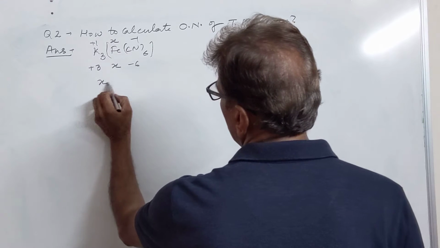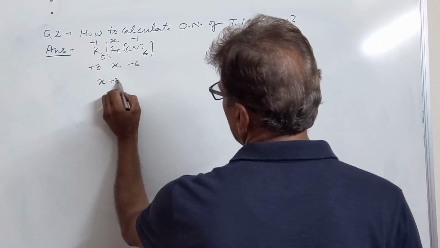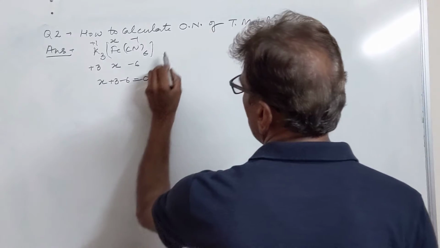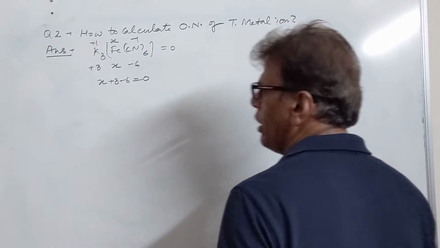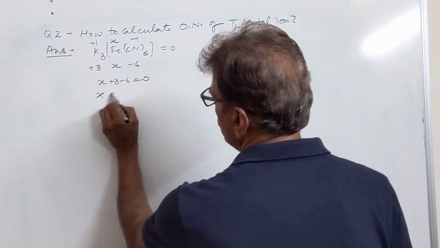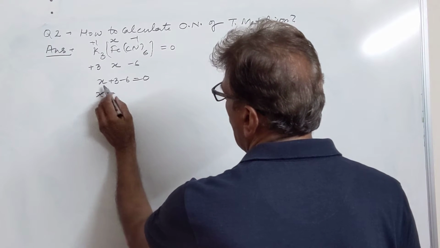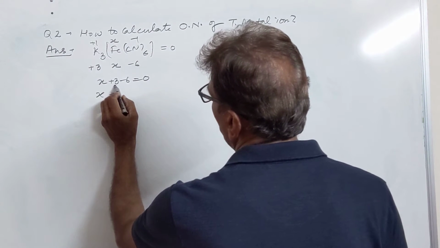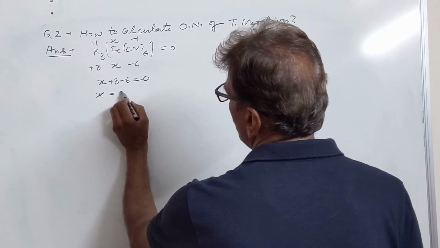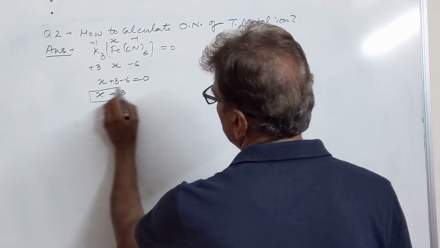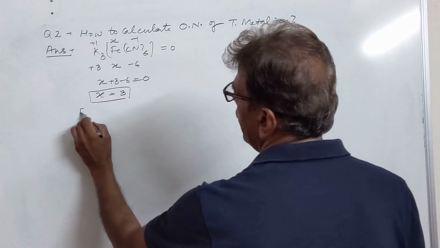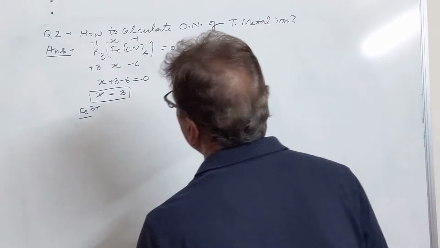Now our equation is x plus 3 minus 6, equated to 0 because this complex has no charge. Now x comes out to be 3 here. So iron is tripositive in this case.